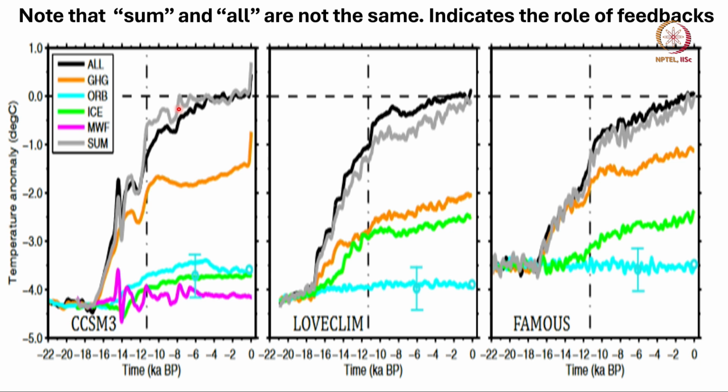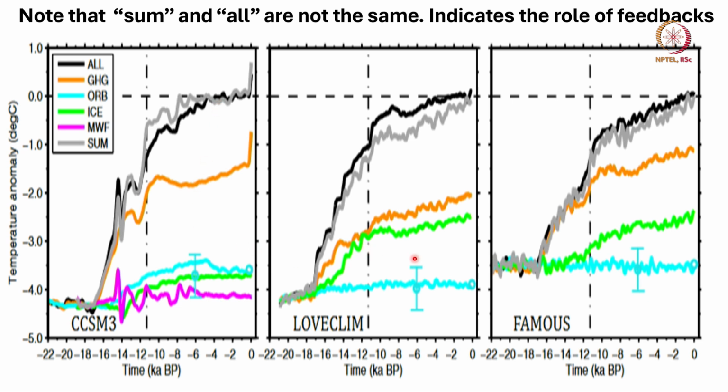Okay. So, this shows the system is not linear. If the system was linear, when you did simulation with each one of these forcings and added them together, you should get the black line, but we are not getting it, clearly demonstrating that there are feedbacks, as I have put here. The role of feedbacks is very important. So, that has changed the warming in the last 10,000 years. This is with trace simulation.